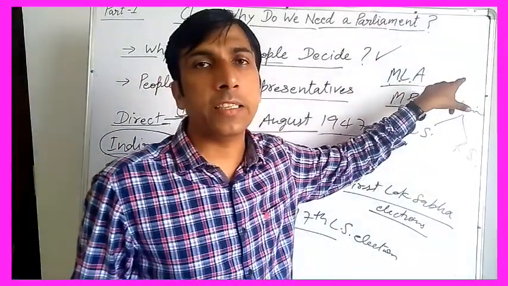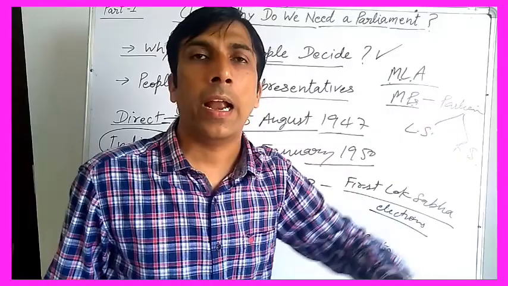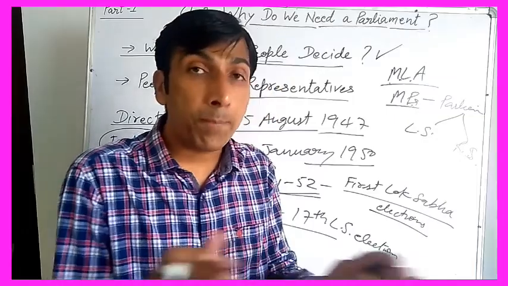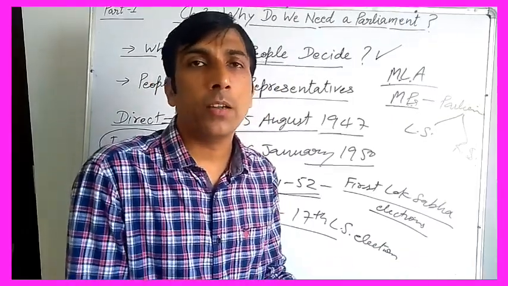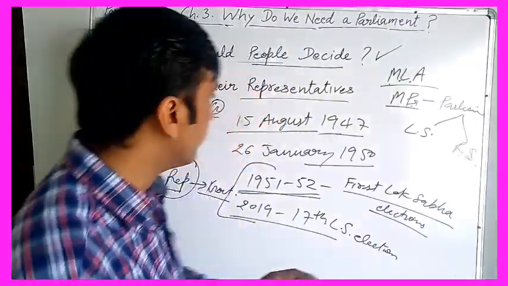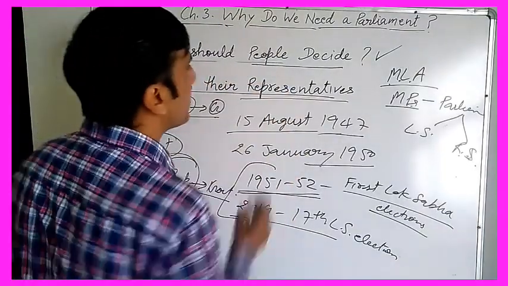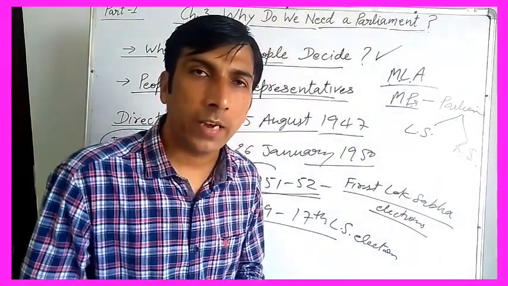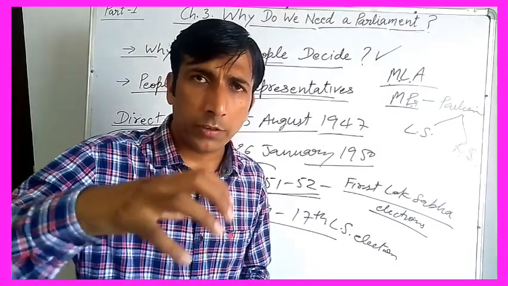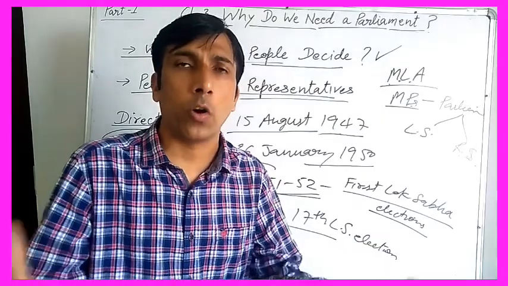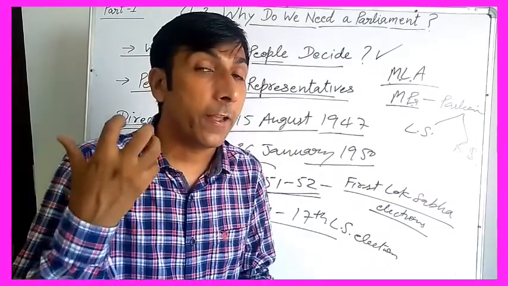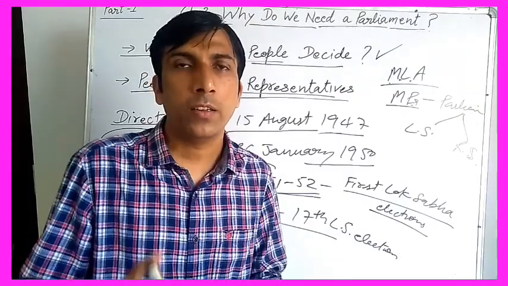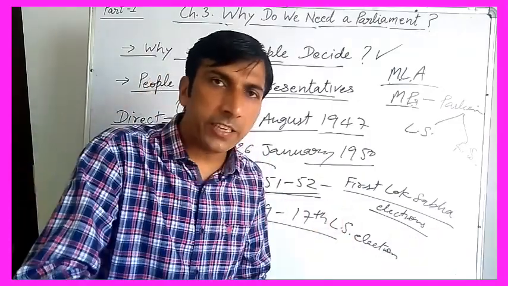MLAs are sitting in the state legislative assembly, and they play a very important role on behalf of the people in state assemblies. MPs speak on behalf of the people in parliament. Getting my point? So in this way we can understand people and their representatives. People elect their representatives on the basis of universal adult franchise, right? So this is called, without any kind of discrimination, when the people have the right to vote. This is called universal adult franchise. It's very important in democracy and especially in indirect democracy, where the people elect their representatives and representatives form the government.